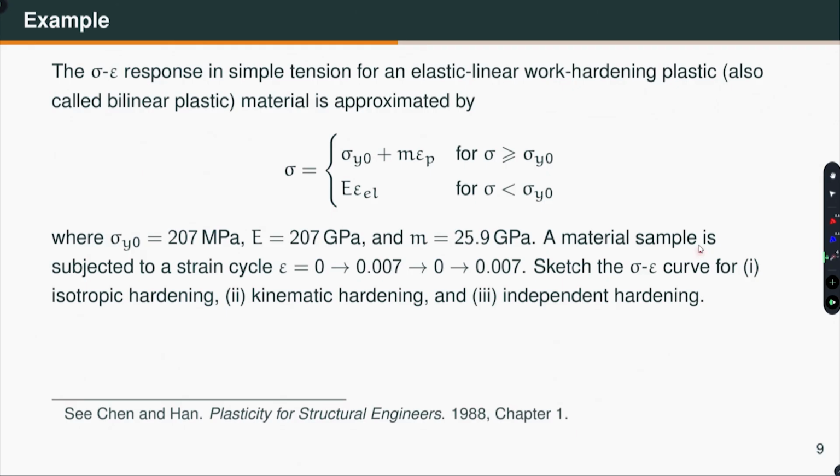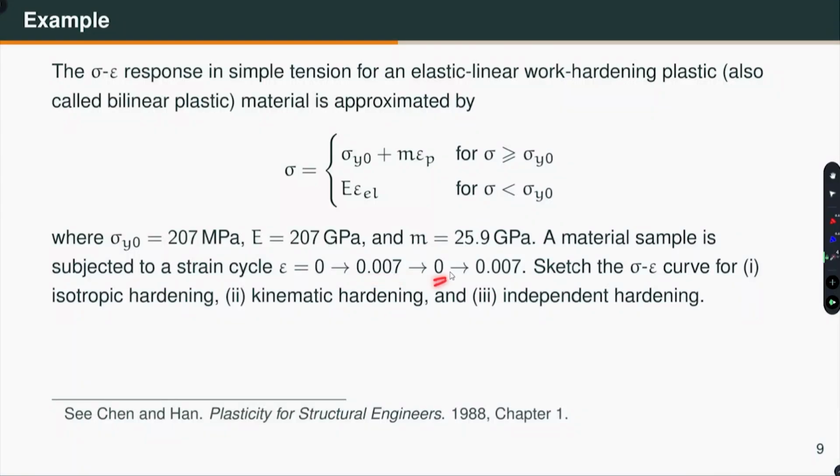A material sample is subjected to a strain cycle like this. Initially, the material is at 0 strain, then I apply positive, meaning tension. So, I apply 0.007 strain in tension, then unload it and it may get loaded in compression, but I take it to 0 strain, right, and then again take it to 0.007 strain. So, sketch the sigma epsilon curve considering isotropic hardening, kinematic hardening and independent hardening. Okay. So, let us make note of these numbers and let us try to solve this example.